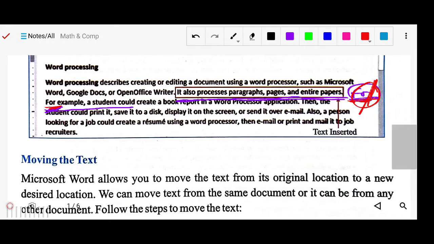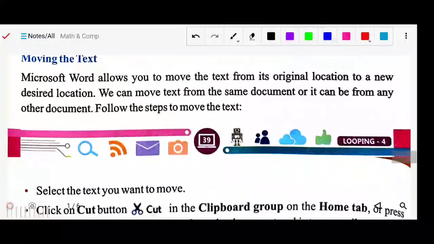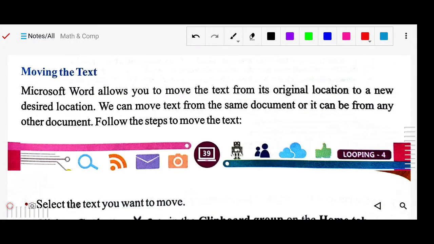Next we have moving the text. Moving means shifting the text from its original location to a new location, changing the place of that particular text or document. Microsoft Word allows you to move the text from its original location to a new desired location. We can move text within the same document, or to another document. Moving simply means shifting from one place to another.